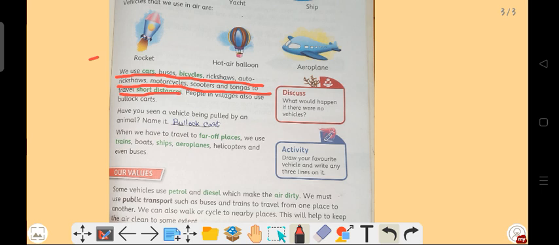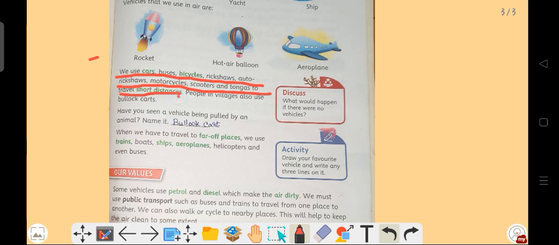So what is a short distance? Short distance means the places which are near to your house, and far places means the places which are not near your house. So we use car, bus, bicycle, rickshaw for going shorter distances or for going to the places which are near our house.